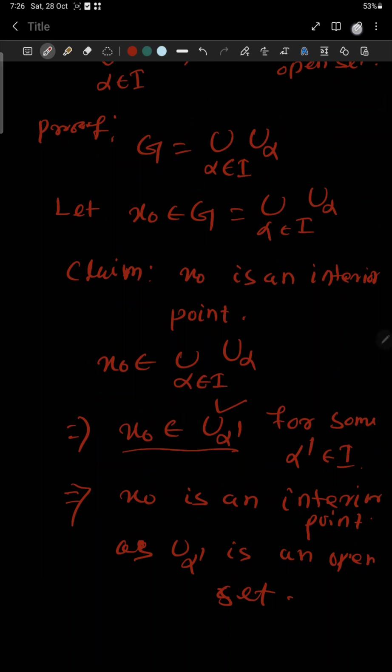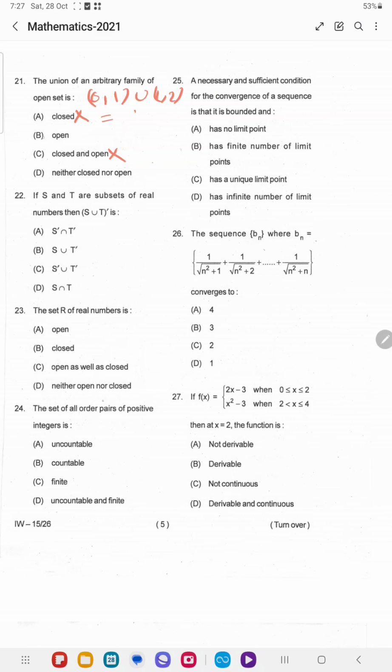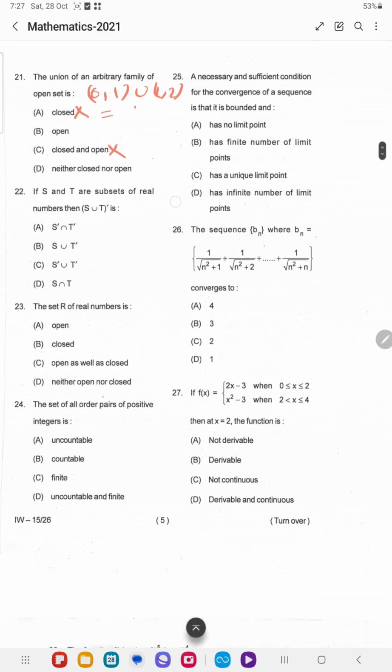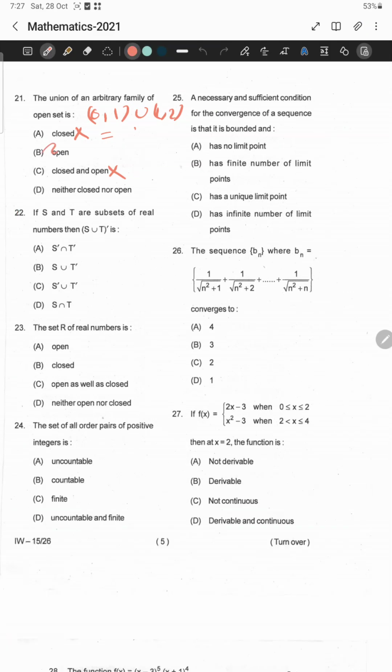Okay, therefore the correct answer is option B. Arbitrary union of open sets is open. Option D is also false. Let us move to question number 22.